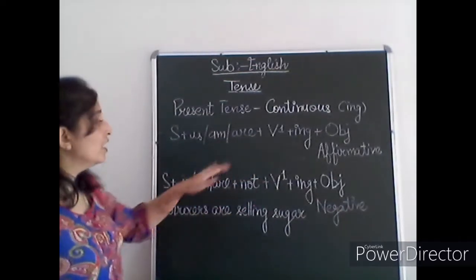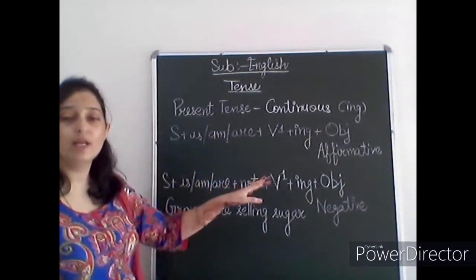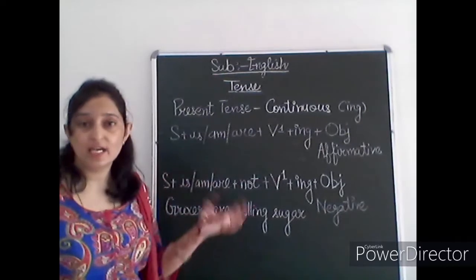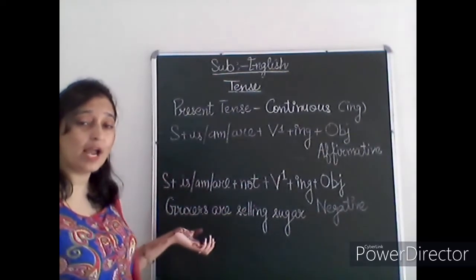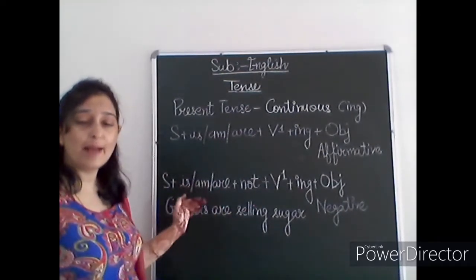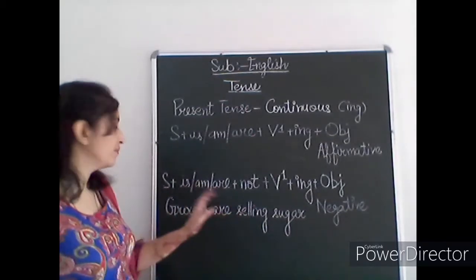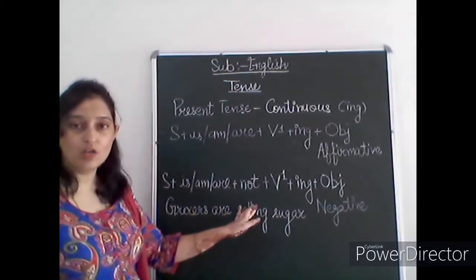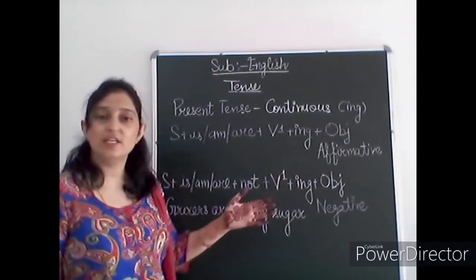So see, if you want to write the affirmative, the yes statement, then this is very simple. And if you want to write the negative statement, then you just have to add not. And where exactly do we have to add not? With this is, am and are. Is not, am not, or are not. Just like she is not, we are not, or I am not. And the rest of the sentence you can make.